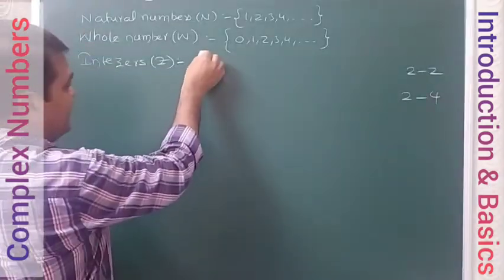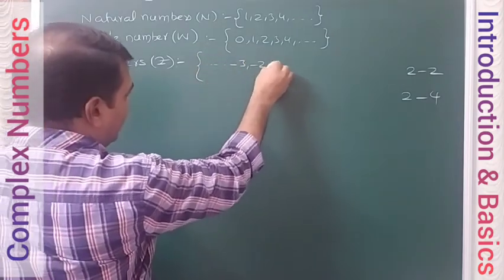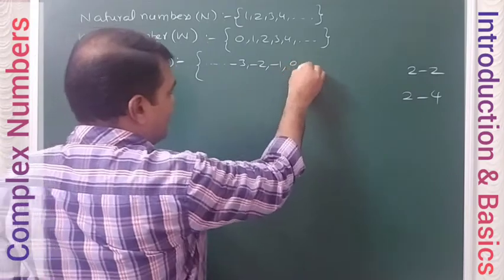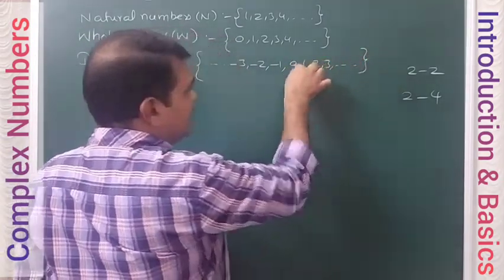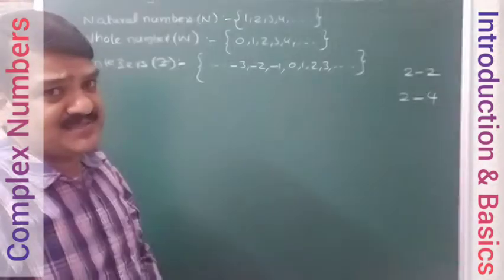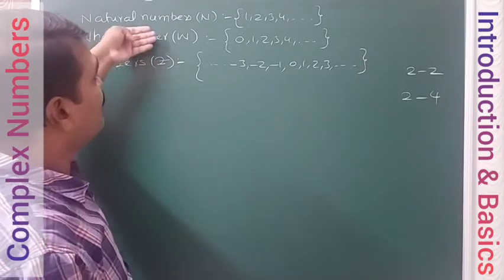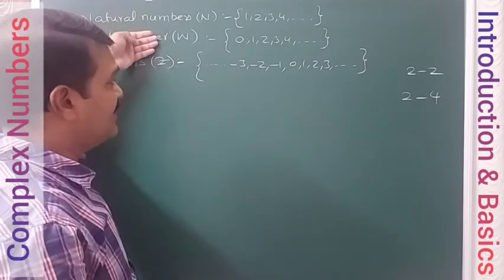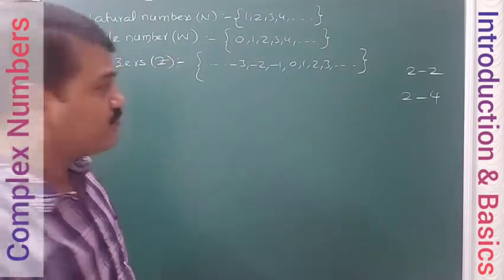So integers cover all negative numbers, all positive numbers, including 0, or simply whole numbers plus negative numbers. Means integers are a superset of both whole numbers and natural numbers. All these are included in integers also.